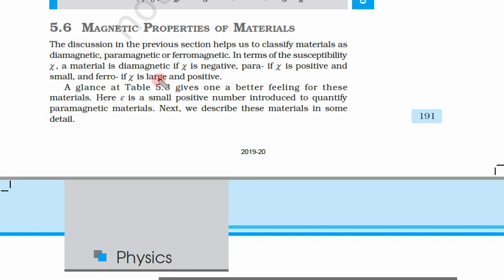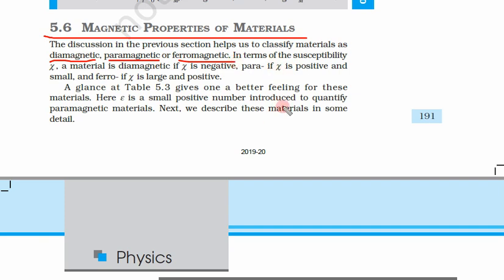Let us come to a very important topic, that is magnetic properties of materials. In this section we will understand why some materials behave like magnetic materials while other materials cannot be magnetized by applying a field. The discussion in the previous section helped us classify materials into diamagnetic, paramagnetic and ferromagnetic materials.